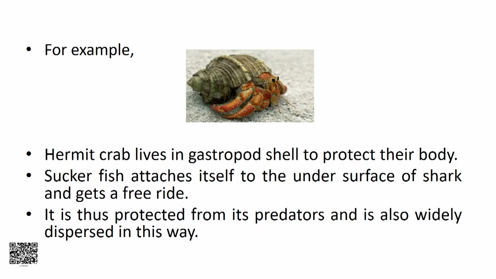For example, a hermit crab lives in a gastropod shell to protect its body. Second example, a suckerfish attaches itself to the undersurface of a shark and gets a free ride. It is thus protected from its predators and is also widely dispersed in this way.